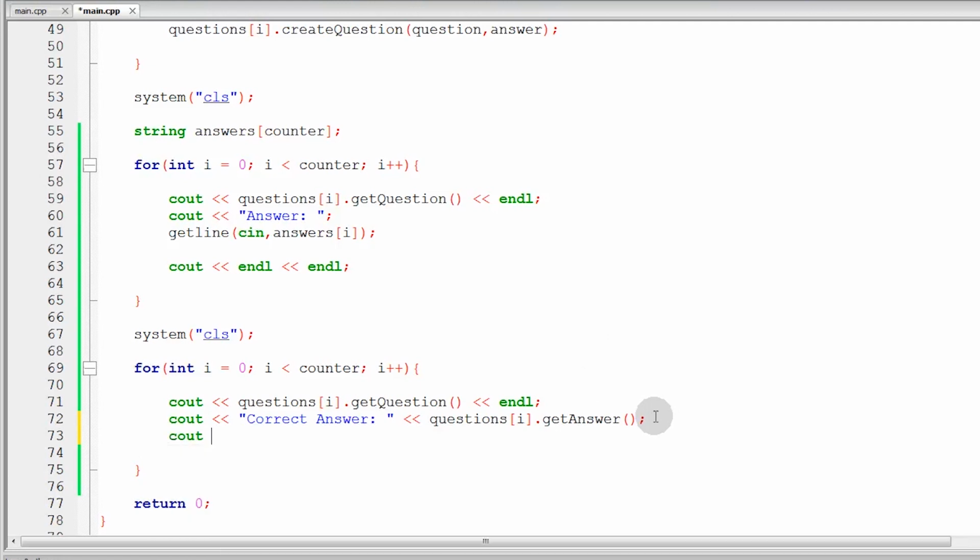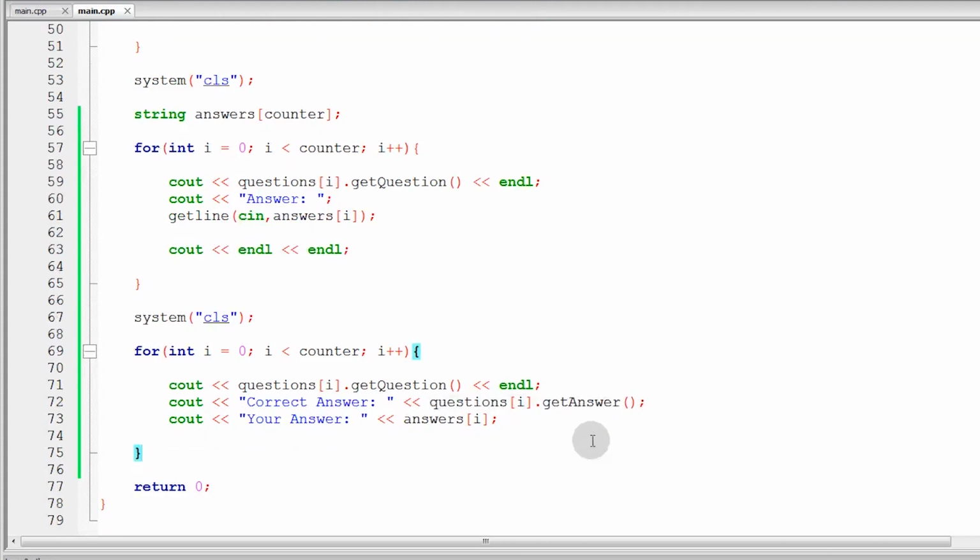Then, ipapakita natin yung answer ni user. So, your answer. So, ito yung answer mo. Then, saan nakastore yung answer na yan? Dito sa string answers natin. So, we will put answers I. So, yan yung sagot natin. Ngayon, pagko-compare natin tong dalawa na to, kung magkamukha sila, then tama yung sagot mo. If not, then mali yung sagot mo. So, ganun lang yun.